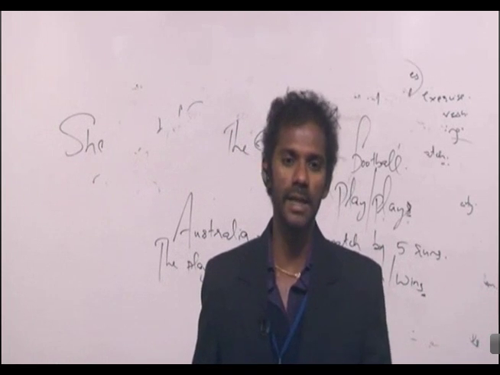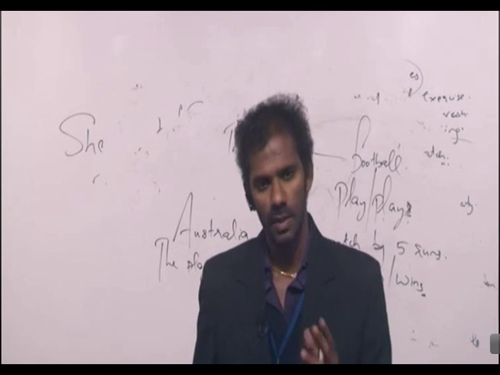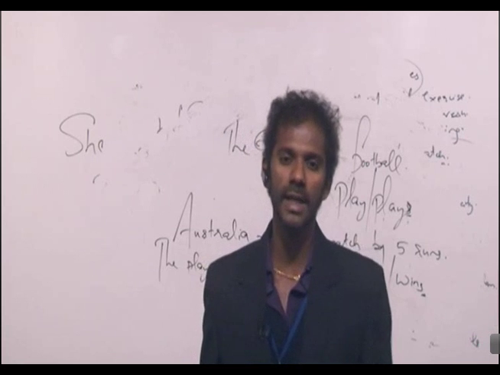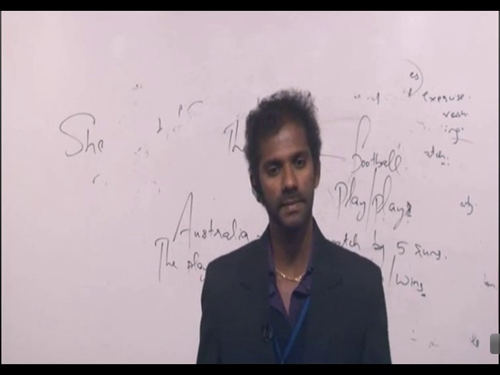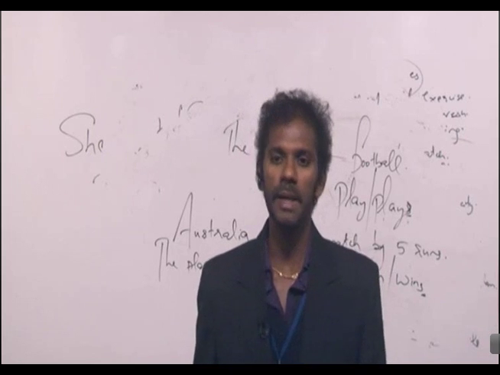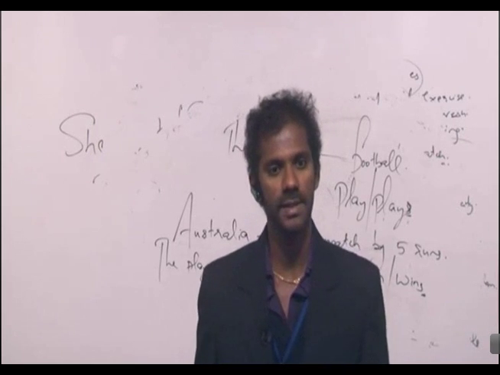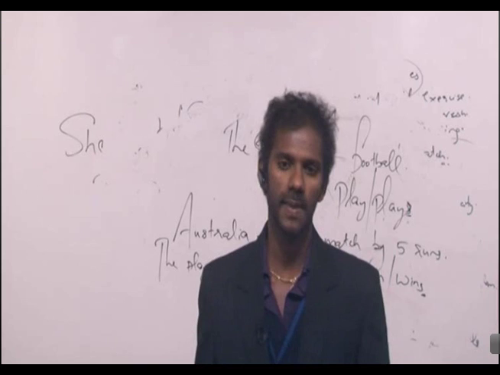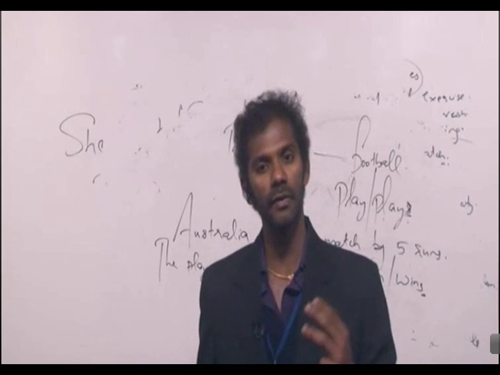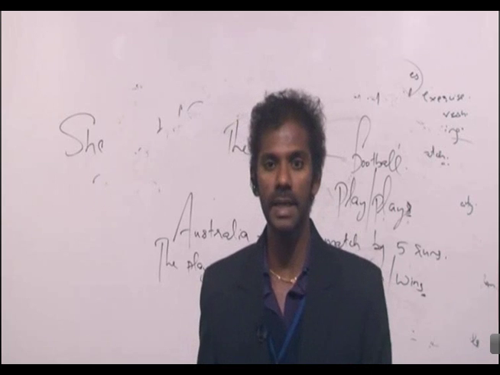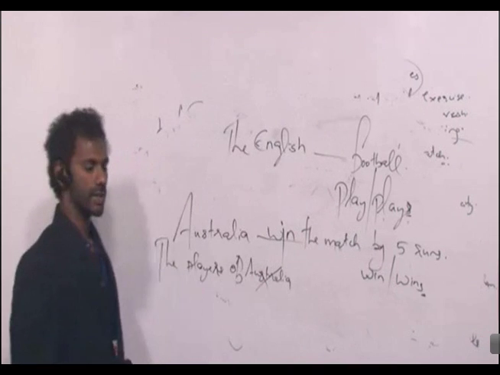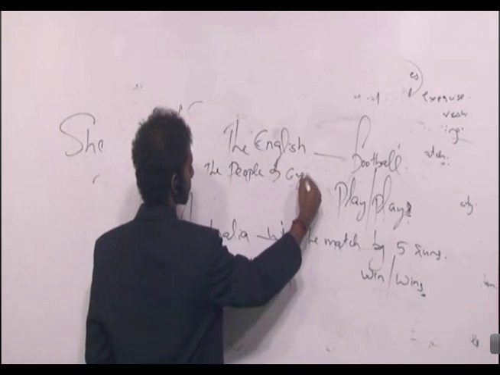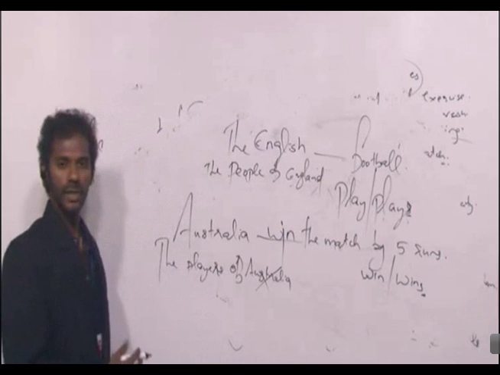What is the language of France? French. What is the people of France called? Now, if you add the in front of the language, it becomes a people. Language of England is English. People of England are called the English. Language of France is French. People of France are called the French. The Spanish refers to the people of Spain. So if you add the in front of the language, it becomes a people. Clear? So the English refers to the people of England.